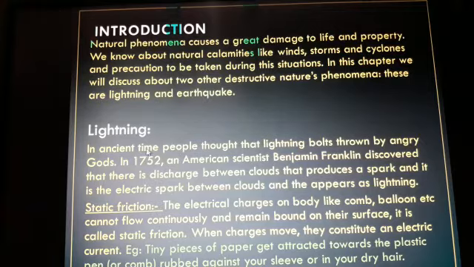First of all, lightning. In ancient times, people thought that lightning bolts were thrown by angry gods. But in 1752, an American scientist, Benjamin Franklin, discovered that there is a discharge between clouds that produces a spark, and it is the electric spark between clouds that appears as lightning.